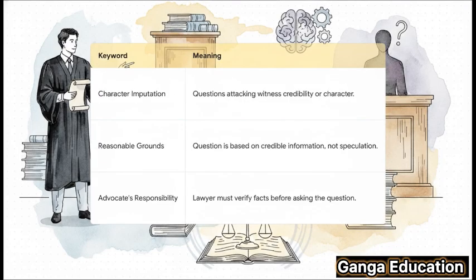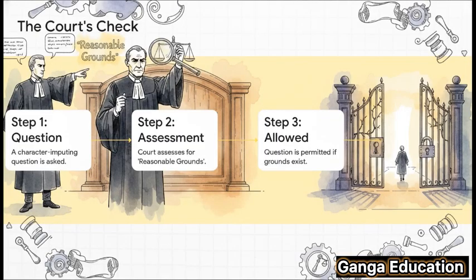First up, character imputation. This just means the question is a direct hit on the witness's credibility or character. Second, reasonable grounds. This is huge. It means the question can't be based on a random guess, it has to come from credible information. And third, advocate's responsibility. This puts the duty squarely on the lawyer to check their facts before they ask a damaging question. So how does the court actually enforce this?